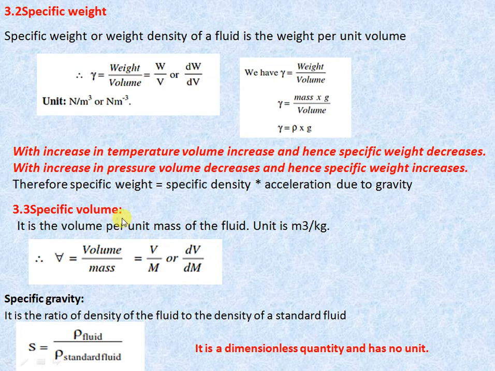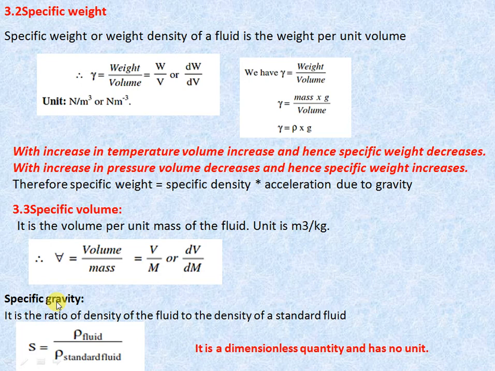The next important property is specific volume. Specific volume is the reciprocal of mass density, and its unit is meter cube per kg. The next property is specific gravity.